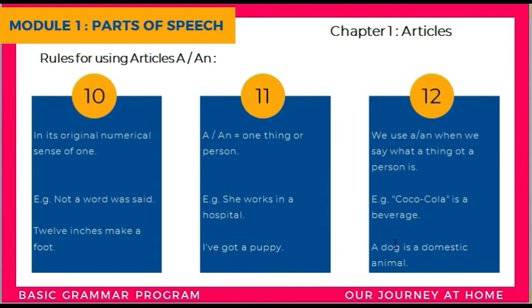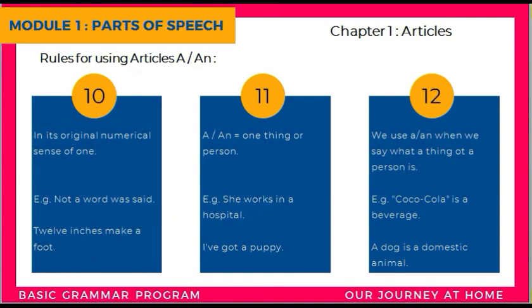The 10th rule is in its original numerical sense of one. We use a or an for its numerical sense of one. Not a word was said. Here the meaning is not even a single word, or one word, was said. So hence the article a is used before the word. Twelve inches make a foot. So a foot, one foot, hence the article used here is a foot.